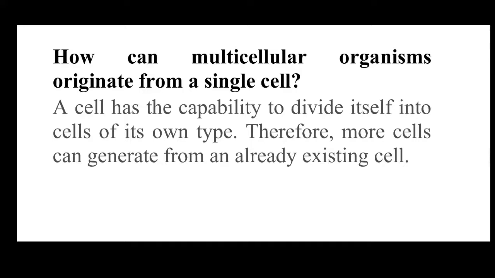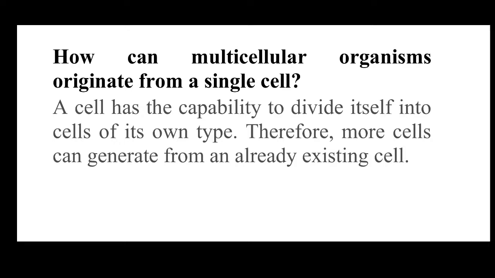In the previous lecture we already discussed the cell, what it is made up of, why it is known as a structural and functional unit of life, and that it comes from a pre-existing cell. So how does it come from a pre-existing cell, or how can multicellular organisms originate from a single cell?